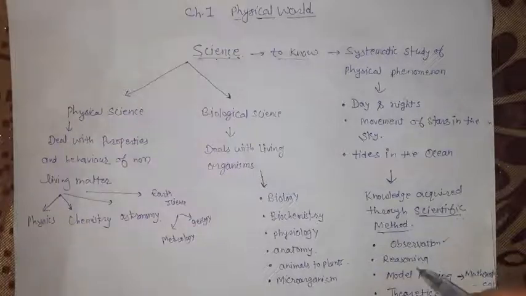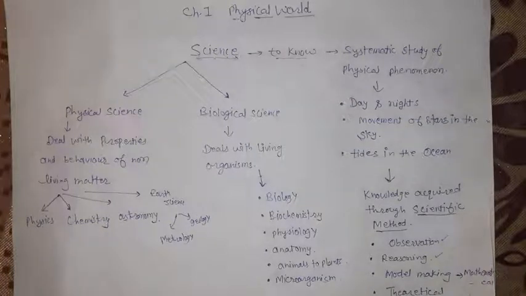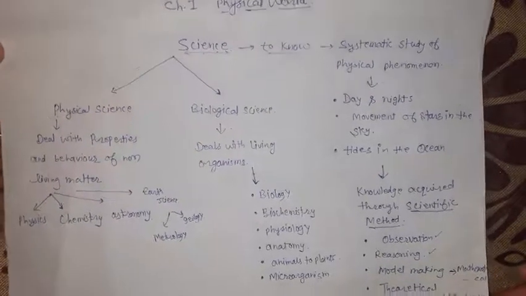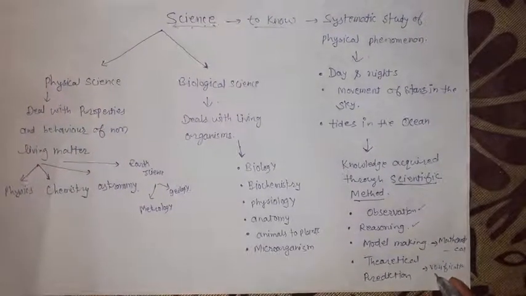So observation is there, and thereafter reasoning. This reasoning may be whether it works properly or how it works properly. Different things will arise in our mind, and we give answers to all this reasoning. Next, is there any relation of this with our maths or not? This is model making, and thereafter we go for its verification.